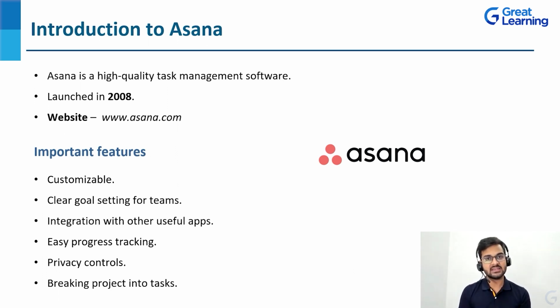Now let's see what are the most important features of this project management tool. Number one, it is customizable. That is, Asana can be configured based upon the needs of the teams or the stakeholders. Then clear goal setting for teams. We can always set clear goals for teams. We know where we are supposed to reach, what our desired position is. There can be milestones set for the teams with the help of this tool.